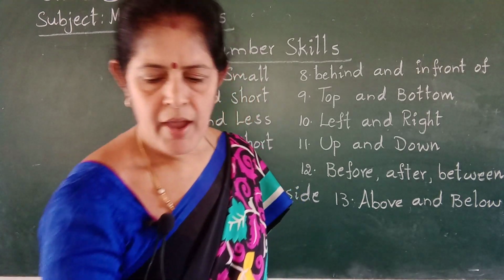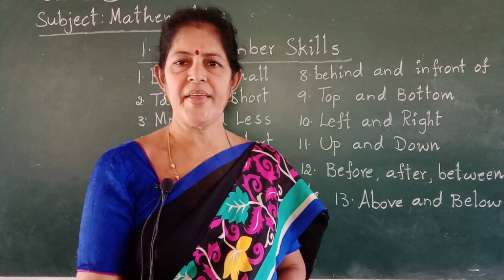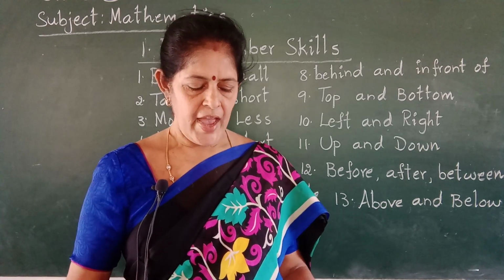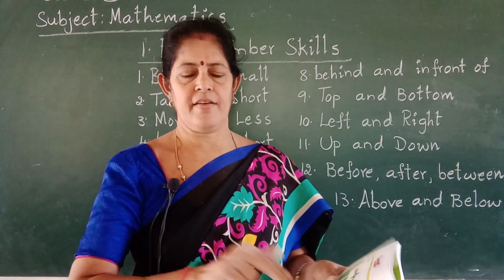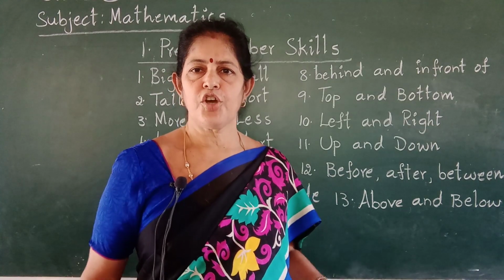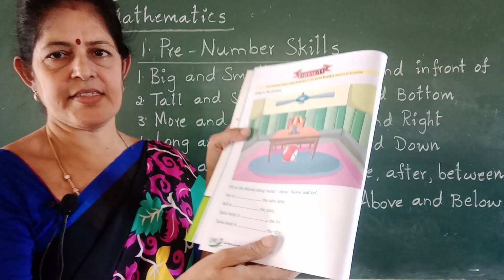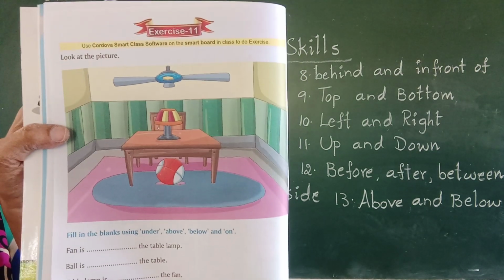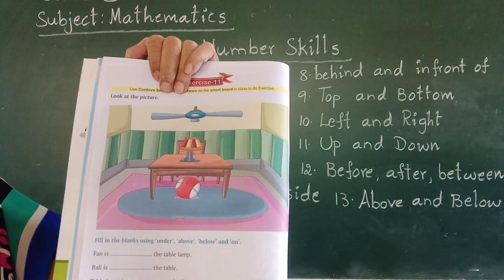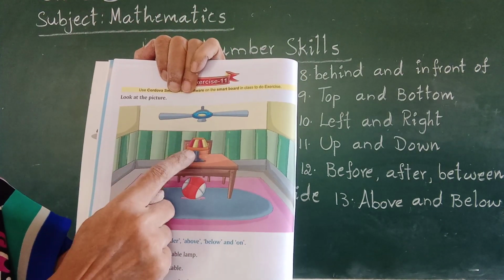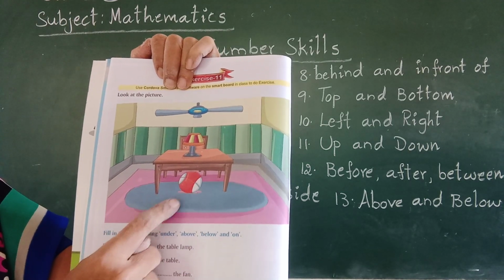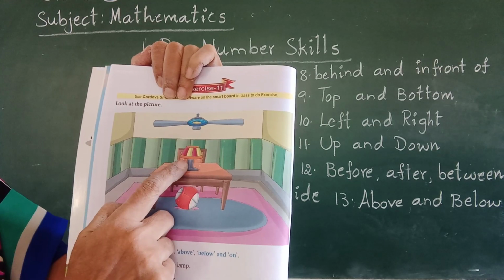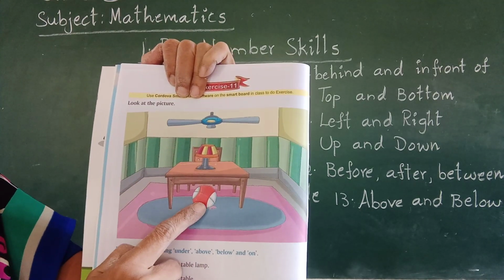Above and below. I am going to show one picture in another textbook. This is not our textbook. I want to show you a picture, that's why I brought this. See this picture. Observe. Fan, table lamp, table, ball.